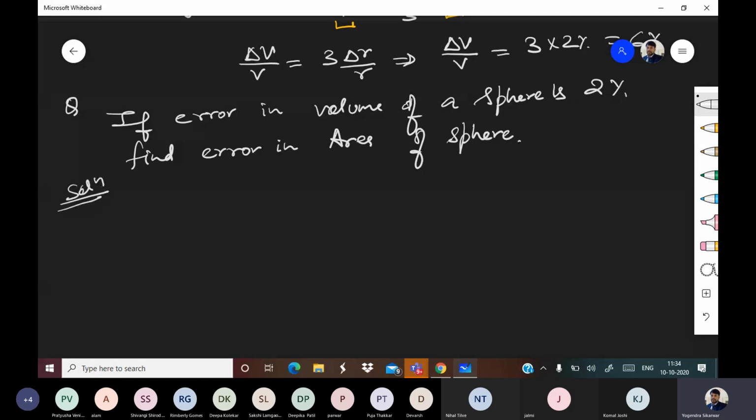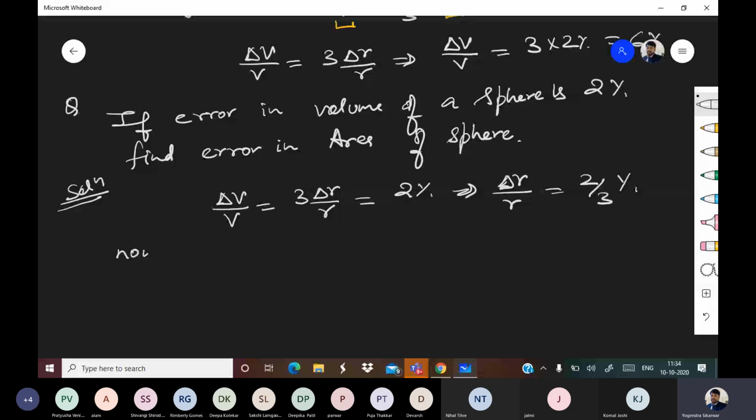Everyone, please pay attention. Error in volume: delta V by V is equal to 3 times delta R by R, and that is equal to 2%. So that gives us delta R by R is equal to 2 by 3%. Correct.